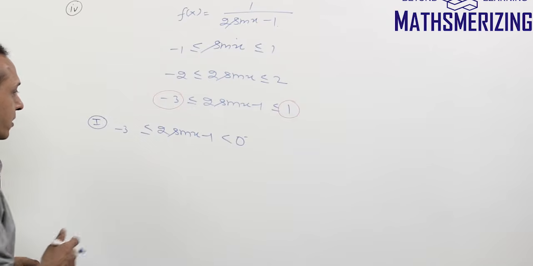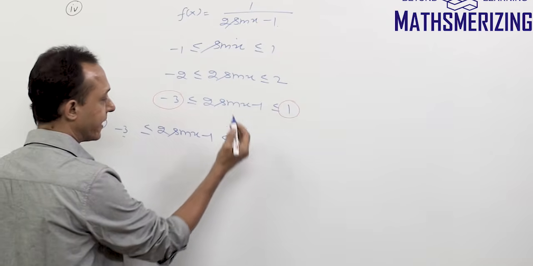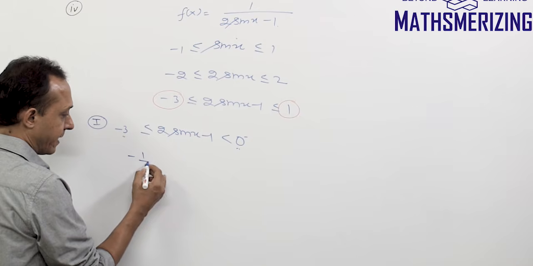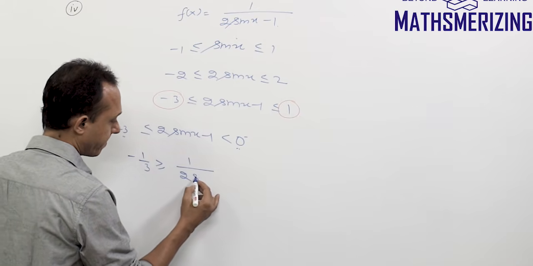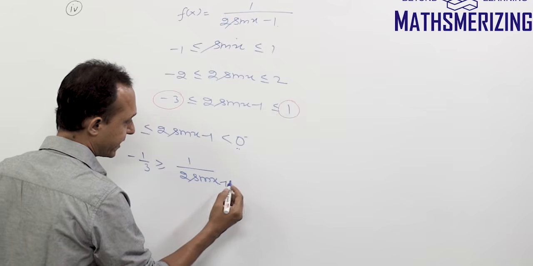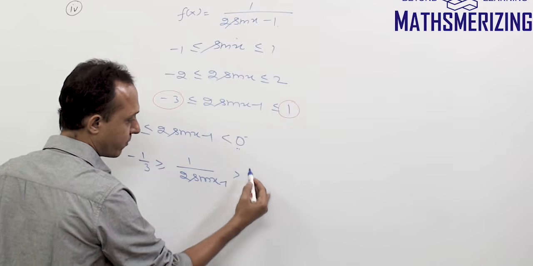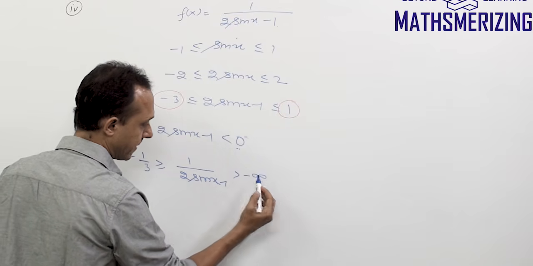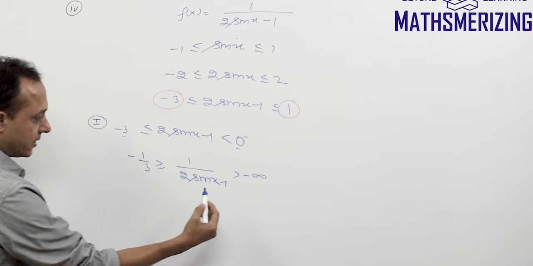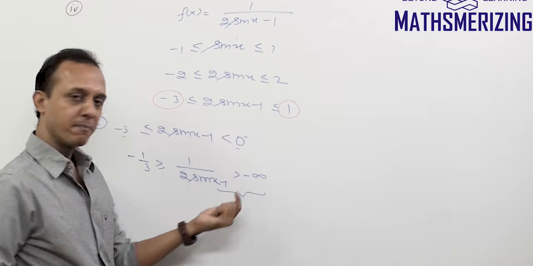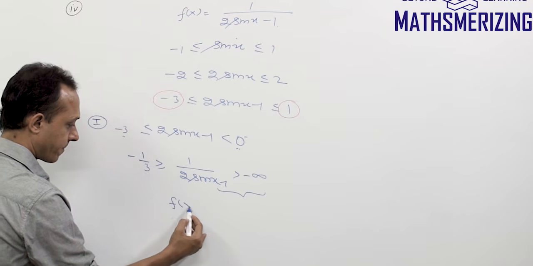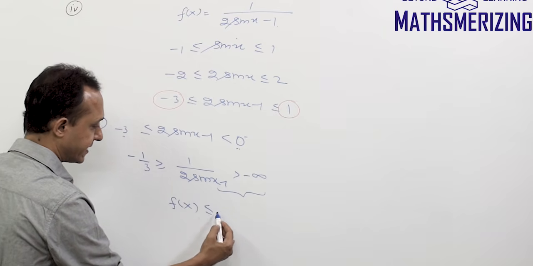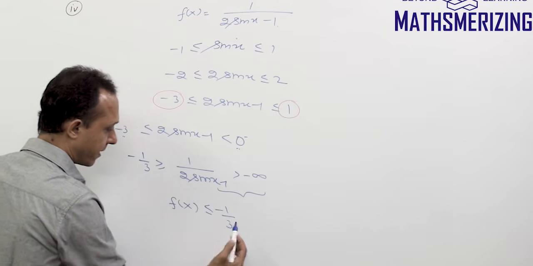Now if I take a reciprocal, since both the numbers are negative, I can take the reciprocal. So minus 1 by 3 is greater than or equal to 1 upon 2 sin x minus 1, and it is greater than, now 1 upon 0 negative is actually minus infinity. Now this is obvious, right? Any number is greater than minus infinity. So I'll simply write this as, this is your f(x), so f(x) is less than or equal to minus 1 by 3.